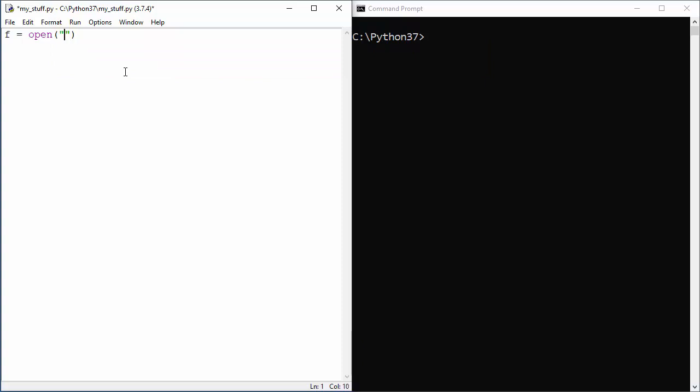Okay, so after that, what's the target? Source.txt, which is in the same place where Python resides, so I don't need to state the full path here. After that, the second argument will be the mode of operation, and in this case r stands for read, w stands for writing, and a stands for append. So let's not complicate our lives here, we will just do reading.